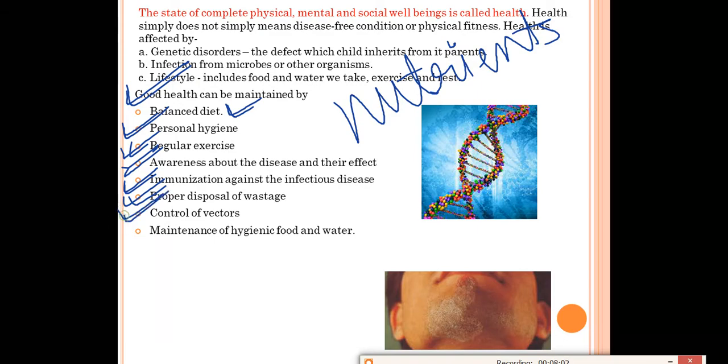Control of vectors. Vectors means the carriers of diseases. For example, malaria is carried by the female Anopheles mosquito. So we should control the vectors so that we do not get the diseases.